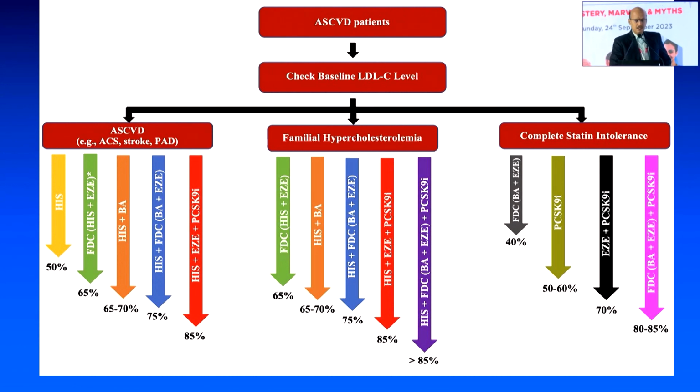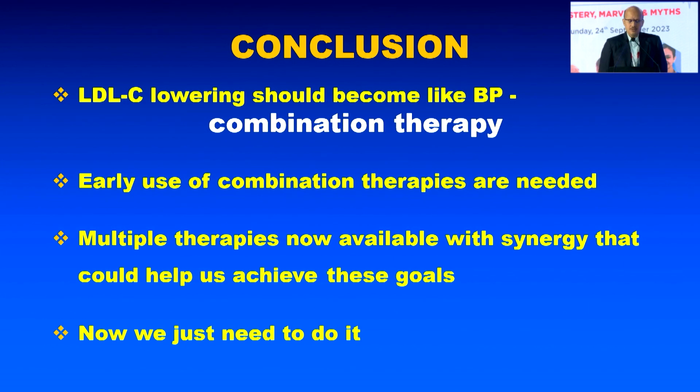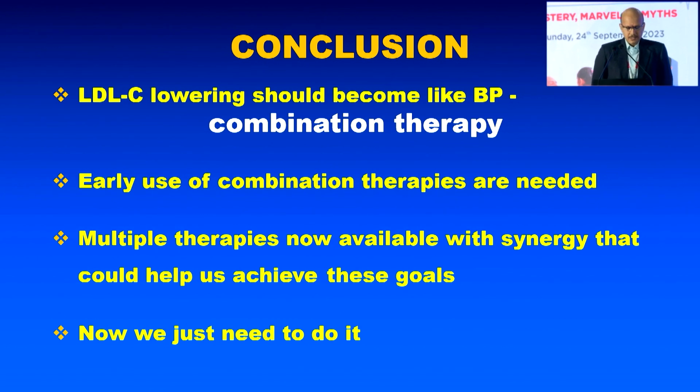So here, the first area, on the left side corner, is the patient with ASCVD and acute coronary syndrome. In about 75% of these patients we can target with a fixed-dose combination of bempedoic acid and ezetimibe. If that doesn't bring it under control, then probably PCSK9, and then blood pressure control. We should go for combination therapy from the initial stage itself. Early use of combination therapy is needed.